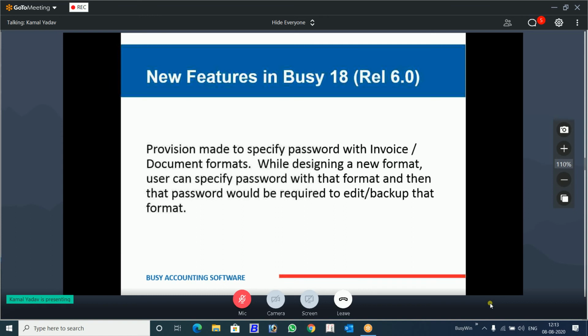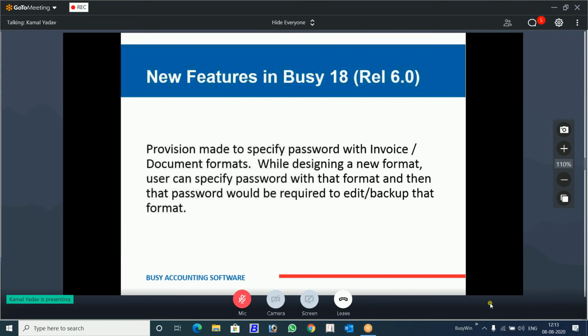Another case can also be there: you have designed the format, you have done so much work on that, and you don't want anybody to copy it and use it as it is. You want somebody to pay you and then use it.